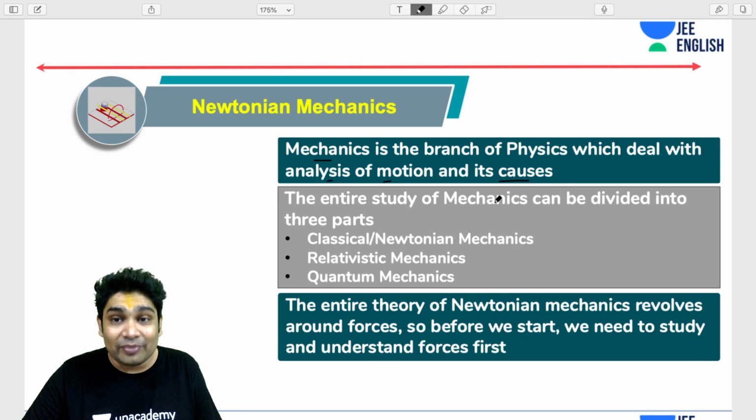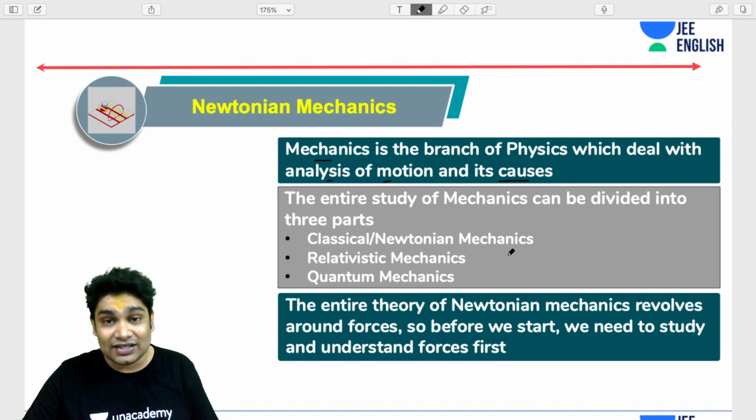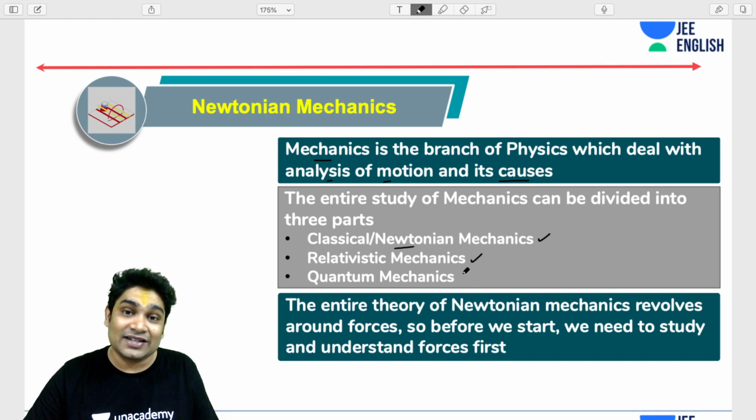Now the entire study of dynamics can be divided into three parts. The study of the cause of motion is done in three ways. One is called classical mechanics, also known as Newtonian mechanics. This is the part of mechanics which is based on Newton's laws. Then you have relativistic mechanics, which is based on Einstein's principle of relativity. And then you have quantum mechanics, which is analyzed with the help of quantum physics.